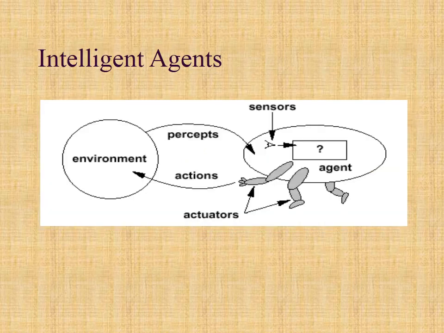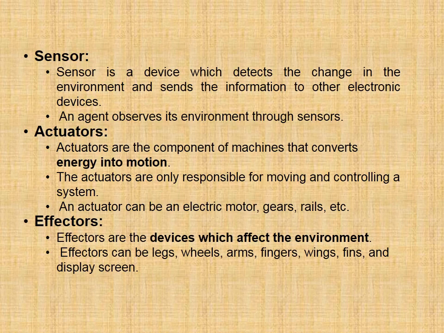An agent is anything that can be viewed as perceiving its environment through sensors and acting upon that environment through actuators, as shown in the figure. This work is done through the two main components of an agent, sensors and actuators. So, an agent can be anything that can be viewed as perceiving its environment through sensors and acting upon the environment through actuators. Percept means the agent's perceptual inputs at a given instance. The details that an agent gets from the environment come through these sensors. These sensors can provide information about various things such as temperature, weather conditions, traffic, noise, or anything.